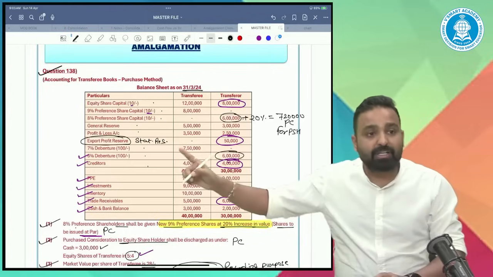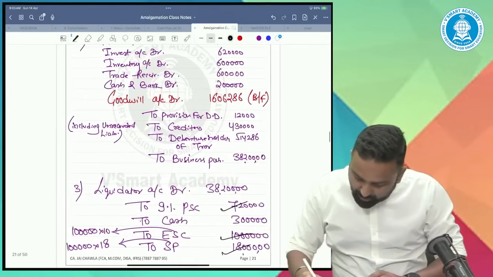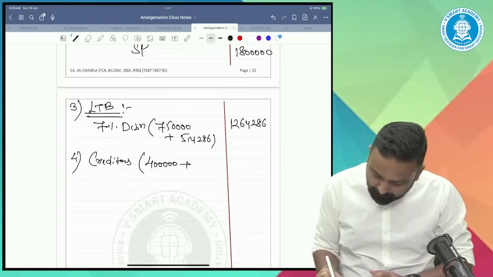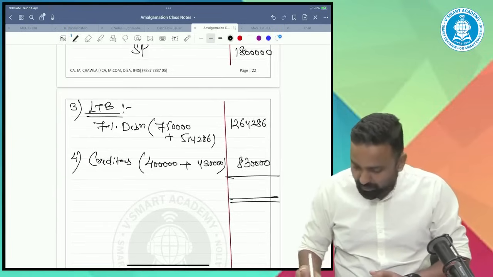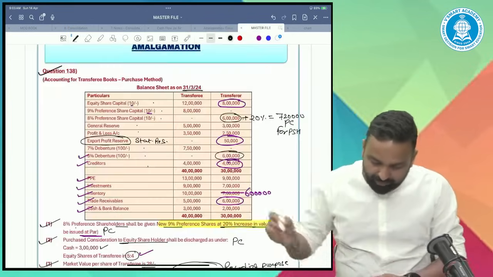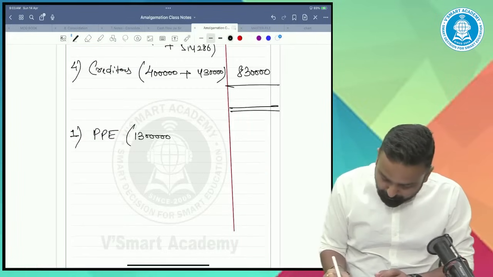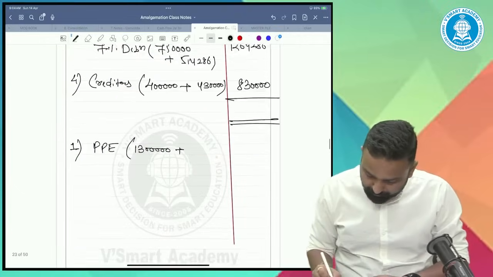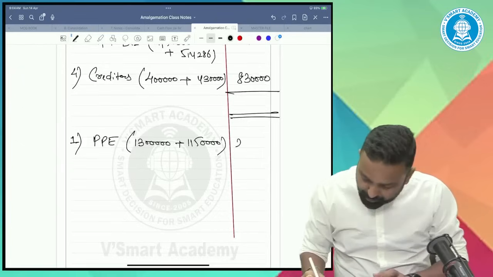Then the creditors. The creditors of transferee are 4 lakh and the creditors we acquired are 430. So overall creditors are 4 lakh plus 430, that is 830. So you can do the total after assets. Now PPE. What was the PPE of transferee? It was 13 lakhs. And what PPE we acquired? It's 1150. So 13 plus 1150, it's 24,50,000.